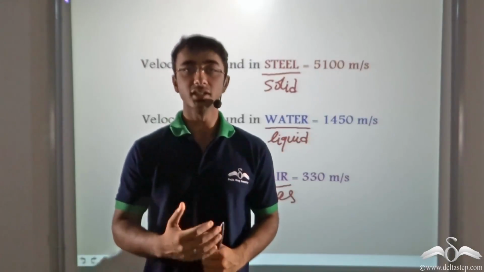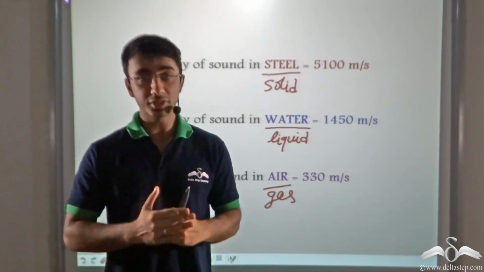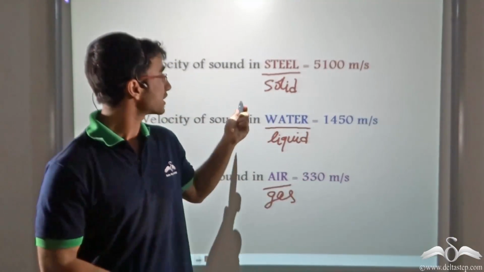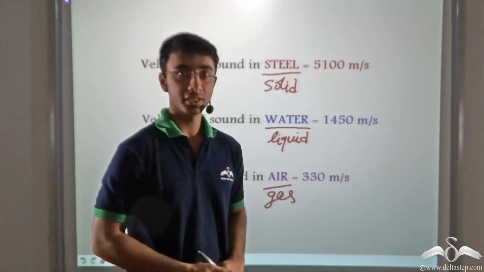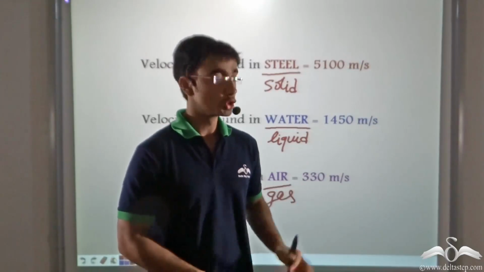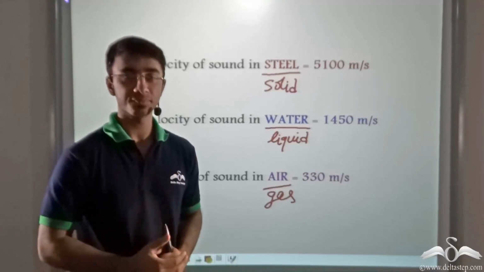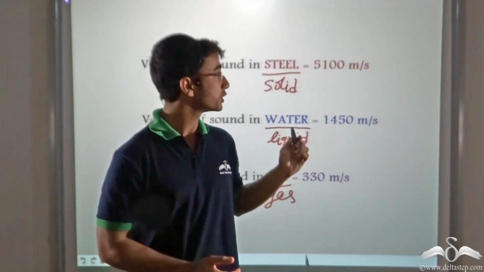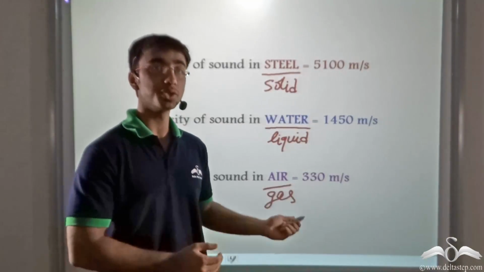So now we can answer why the girl was unable to hear the sound of the approaching train when she tried to hear it in air, but she was able to hear it once she laid her ear on the track. As you can clearly see, the velocity of sound in steel is 5100 meters per second, and the train tracks are made of steel, whereas the velocity of sound in air is 330 meters per second. So you can clearly see that sound will travel much faster along the train tracks than in air. So it is due to this reason that when the girl laid her ear on the tracks, she was able to hear the sound of the approaching train, because the sound traveled much faster than when she tried to hear it in air.